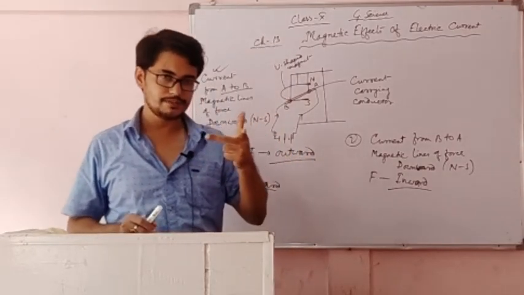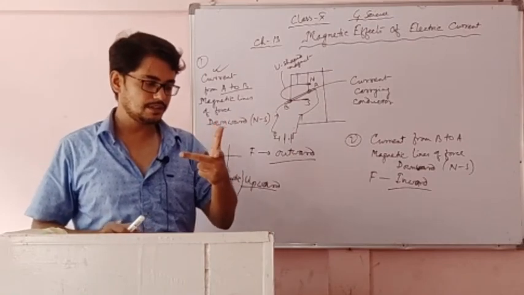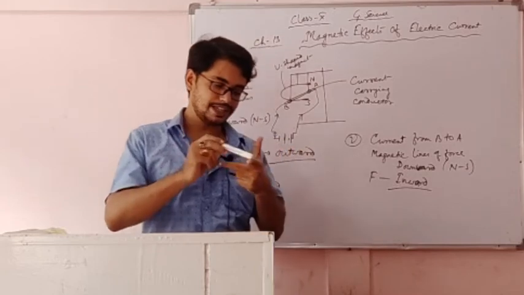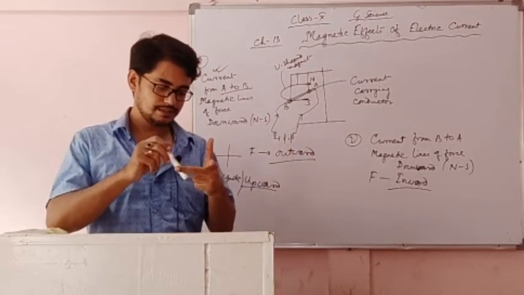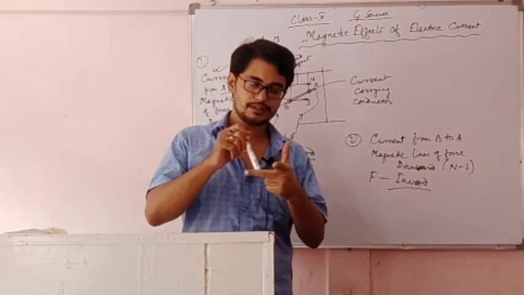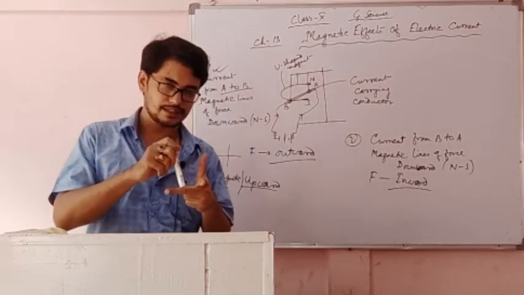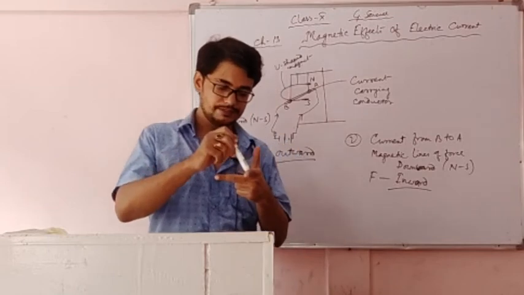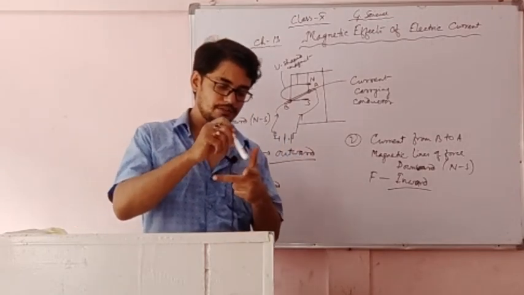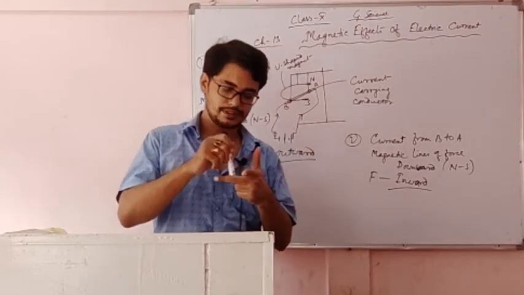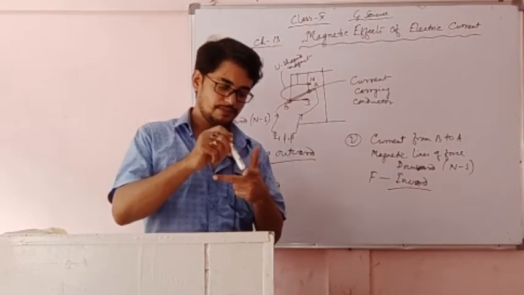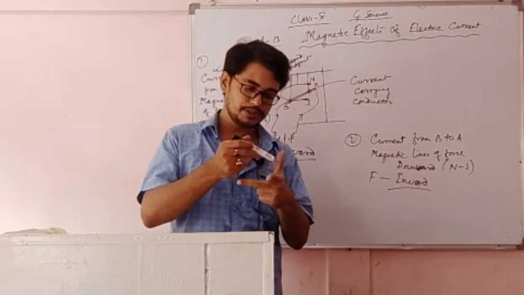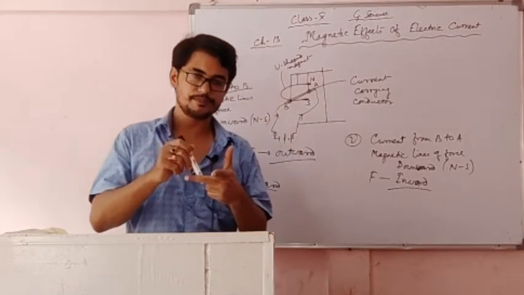This is Fleming's left-hand rule, and he has told this is the magnetic field, this is the current, both are perpendicular to each other. When the magnetic field and the electric field become perpendicular to each other, then the maximum force is created. That force is also perpendicular to both of them. This is the force.